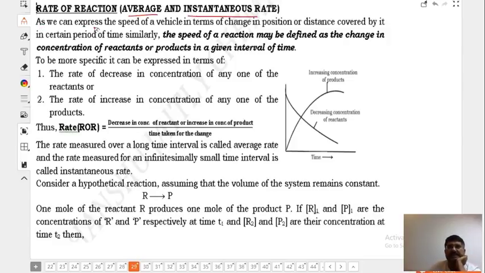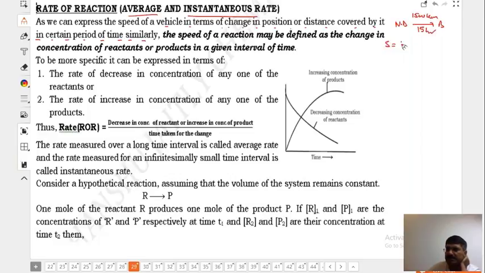As we can express the speed of a vehicle in terms of change in position or distance covered by it in a certain period of time. Say you are driving a car maybe from New Delhi to Bangalore. I do not know the distance. Say let it be 1500 kilometers, although it is more than that. And you have covered this distance in 15 hours.